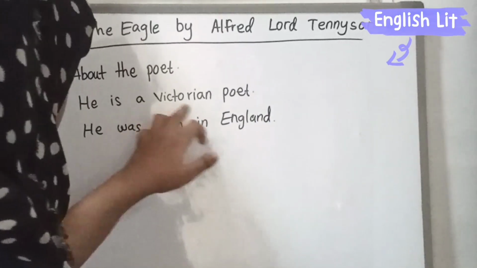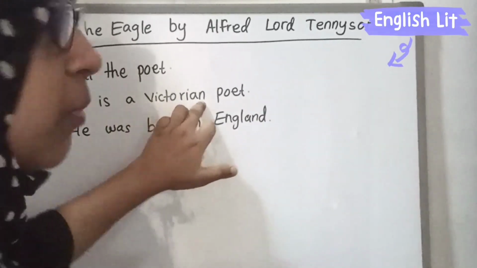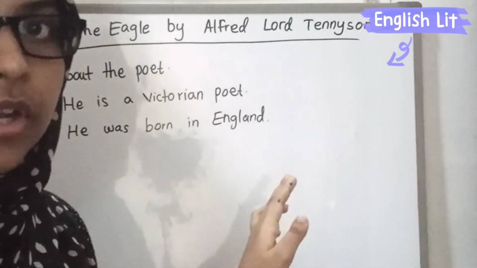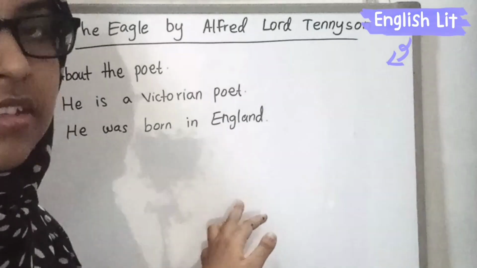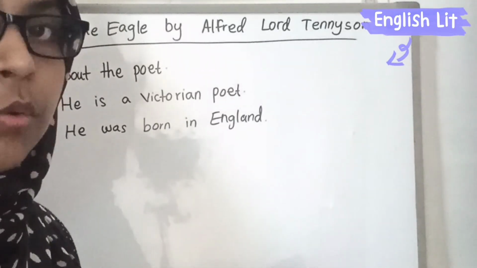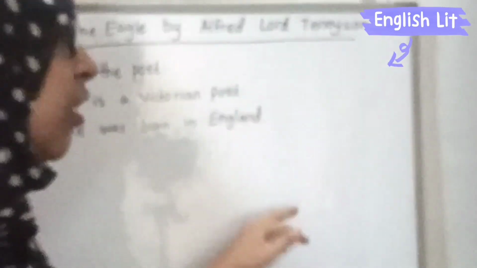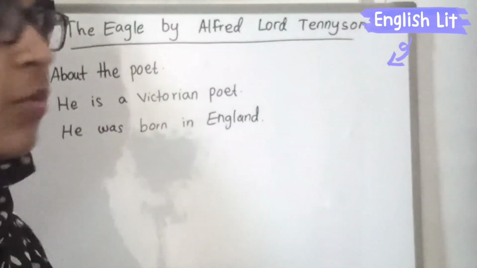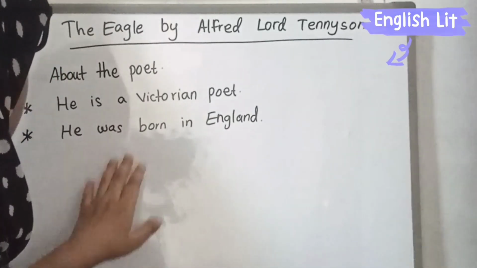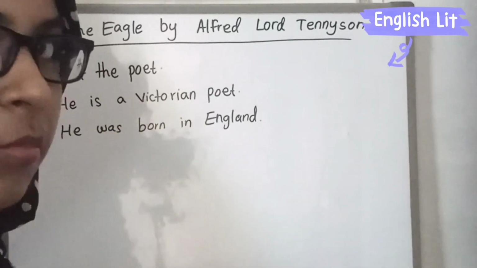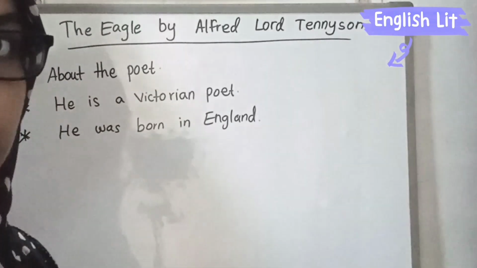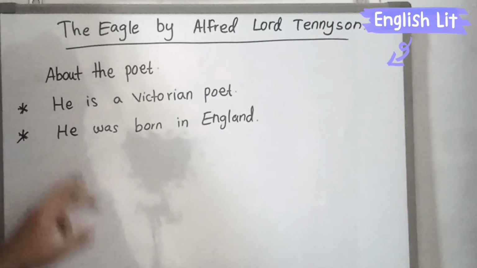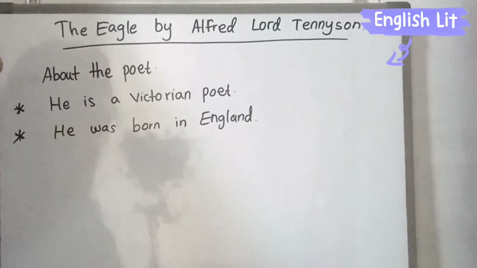If you refer to the Victorian poet, the Victorian era should be known, because in England the Queen called Victoria ruled the country. So when Queen Victoria ruled the country, the poet Alfred Lord Tennyson started to write his poems. That's why the poet is called a Victorian poet, because when Queen Victoria ruled the country, he started to write poems. So he is a Victorian poet and he was born in England.